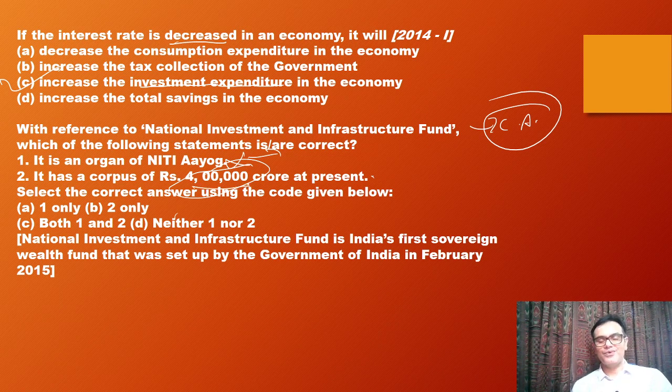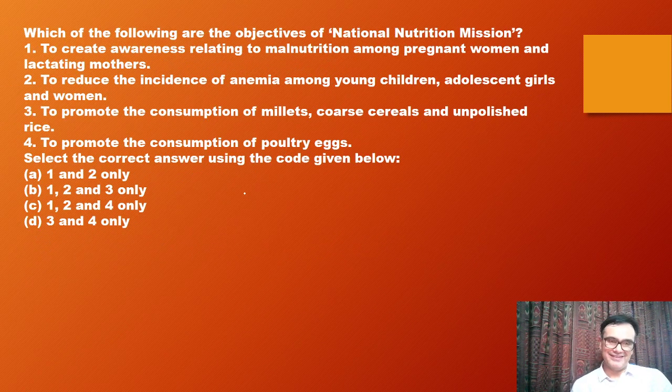And if 4 lakh crore is one particular corpus like this, then you can imagine the kind of discrepancy that is there in the data. So it was 40,000 crore rupees. This is a very peculiar kind of question that came for the first time in UPSC, where it wants you to check whether it is 4 lakh crore or 40,000 crore. Be very careful. UPSC is becoming more and more tricky every day.